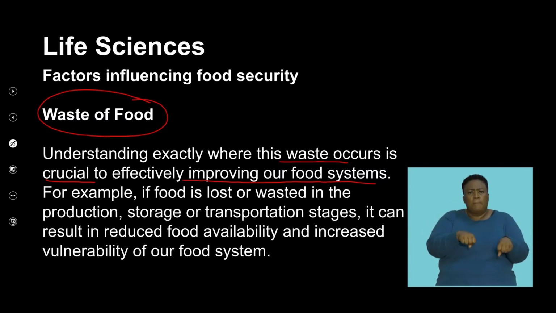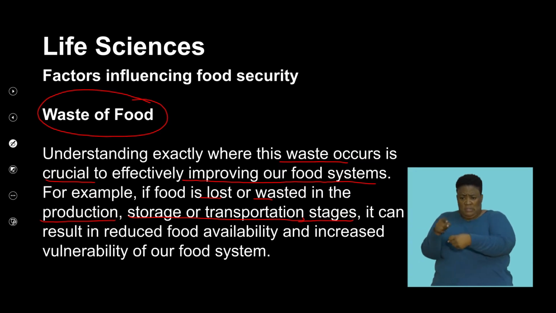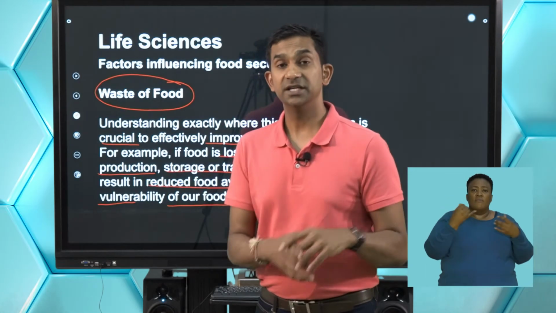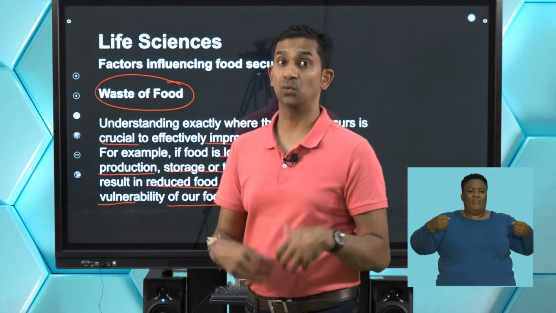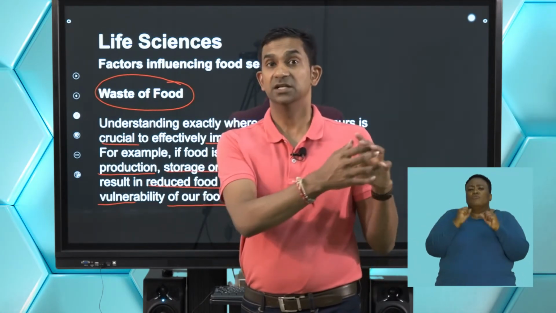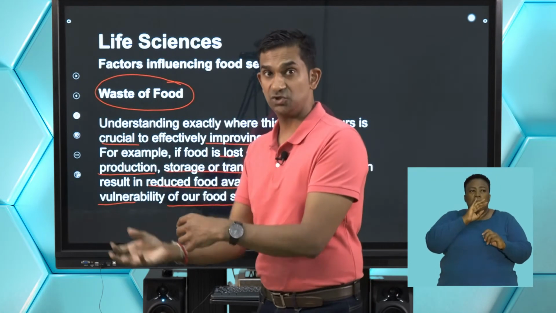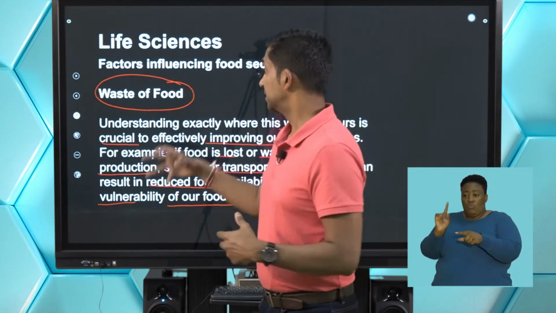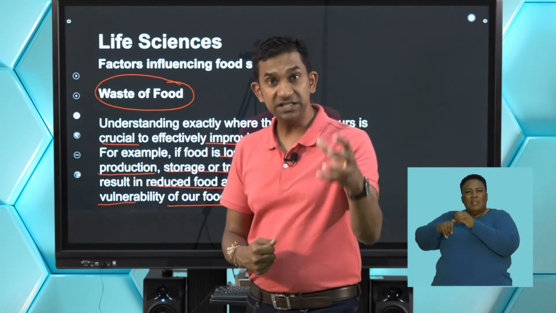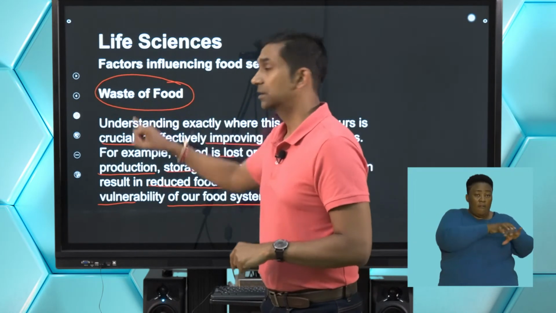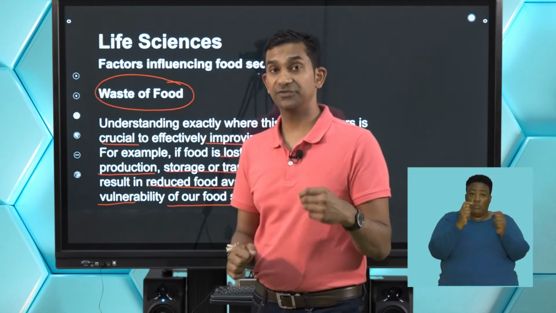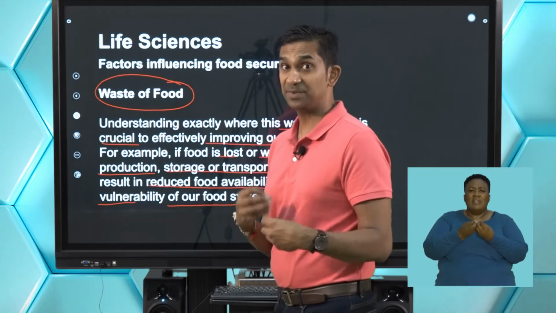For example, food is lost or wasted in the production, as I mentioned, in the storage and the transportation stages. It can result in reduced food availability and increased vulnerability of our food systems. So, as I mentioned, if a truck is transporting food and that truck is not well refrigerated, it means that the fresh produce that comes to the consumer has undergone some kind of wastage, or the quality of that food has decreased. So again, farmers need to consider the transportation of that food to the consumer. And all of these impact on the wastage of food.